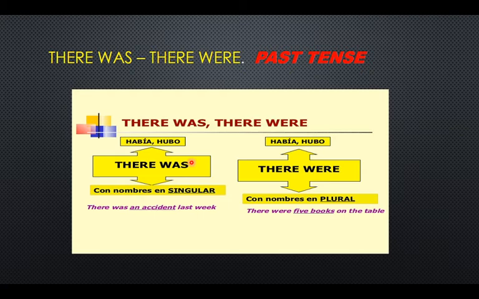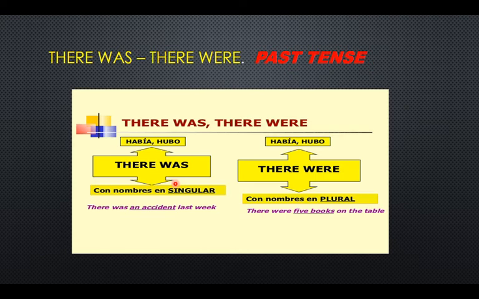There were five books on the table. Similar. There is and there are is similar. There was and there were, but it is different between singular and plural. Okay, all of this has affirmative, negative, and interrogative form, similar to the to be in past. Was and were is similar.